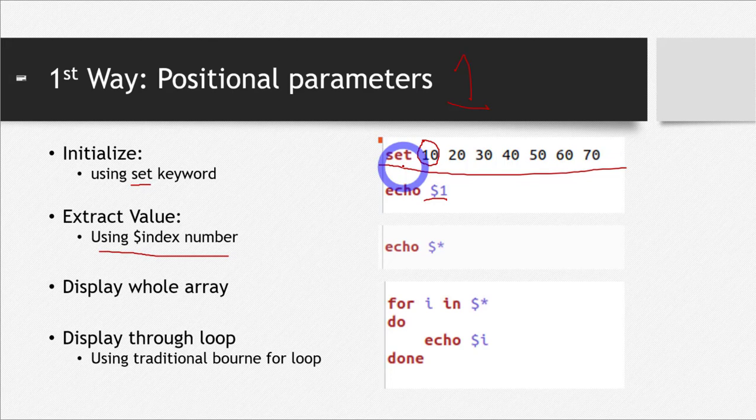And if I want to display the whole array, I will write dollar and then star. This will display the whole array. This is what it's doing.